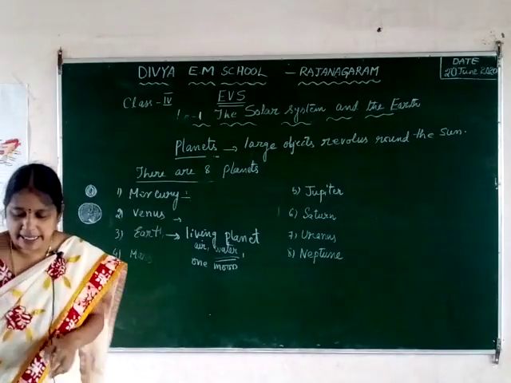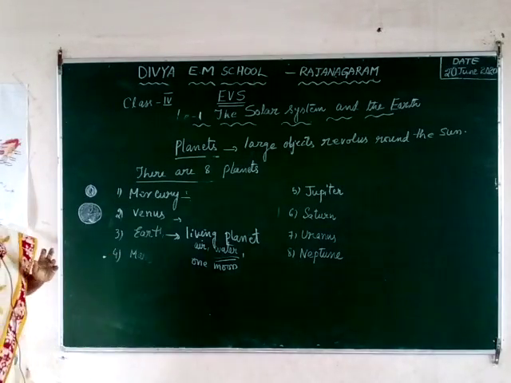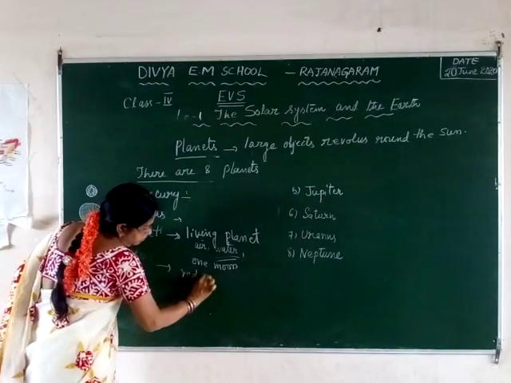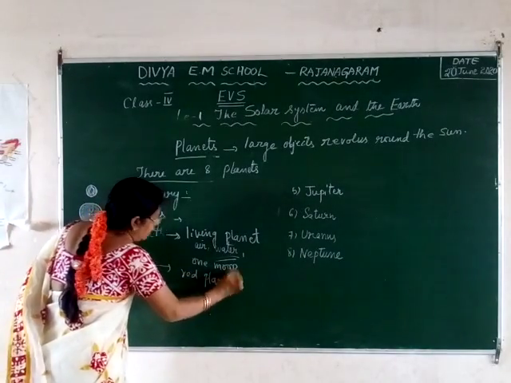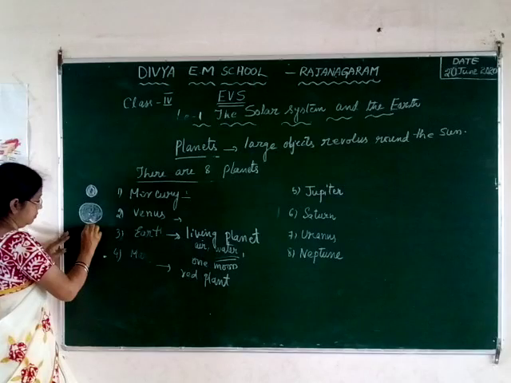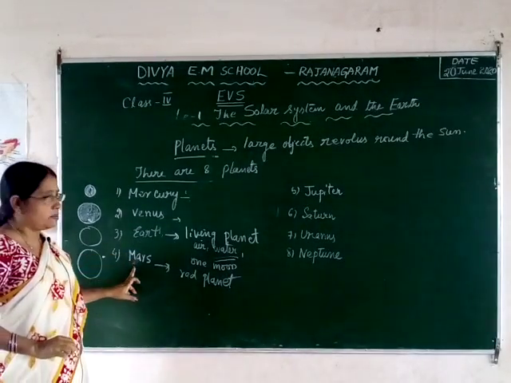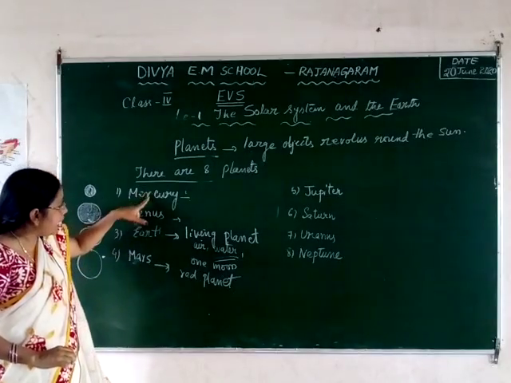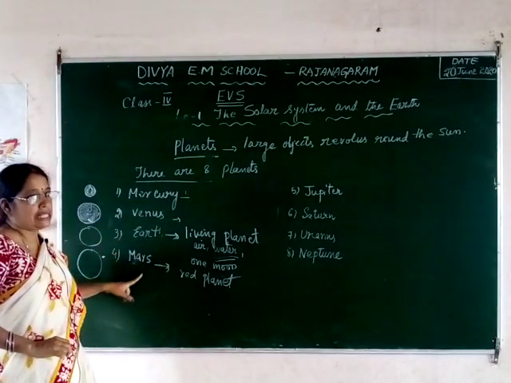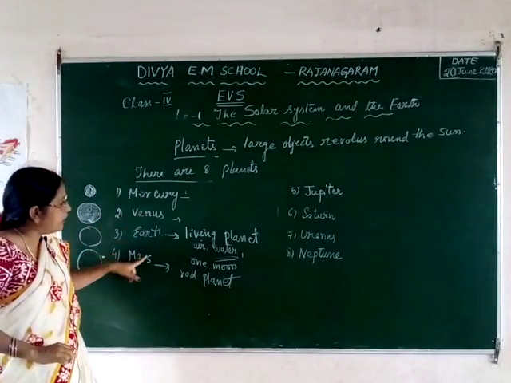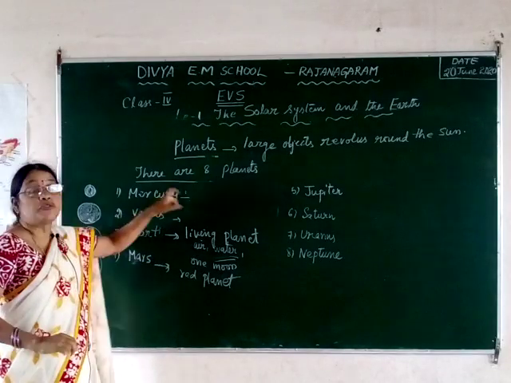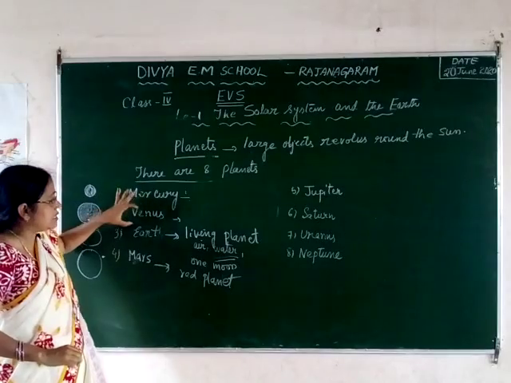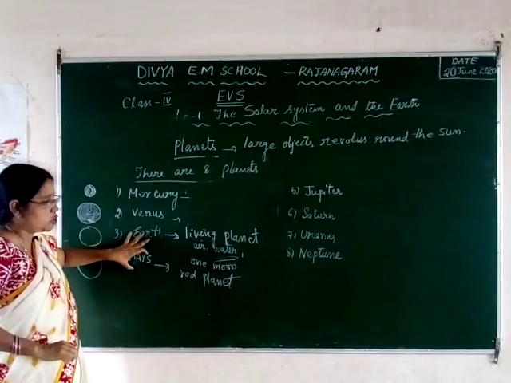The next planet is called Mars. It is also called the red planet. It appears red in color. So the next planet is Mars. After the Earth, the next planet, according to the distance from the Sun. We have written them in order of distance from the Sun. So Mercury is very close to the Sun, next comes Venus, then the Earth, next comes Mars.